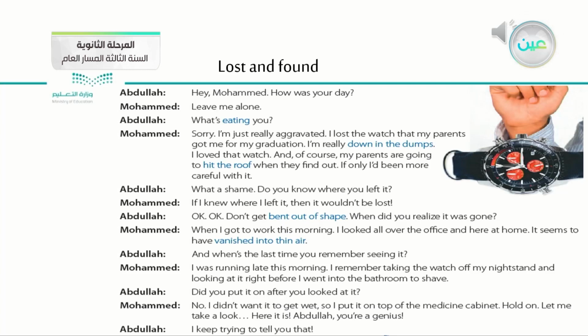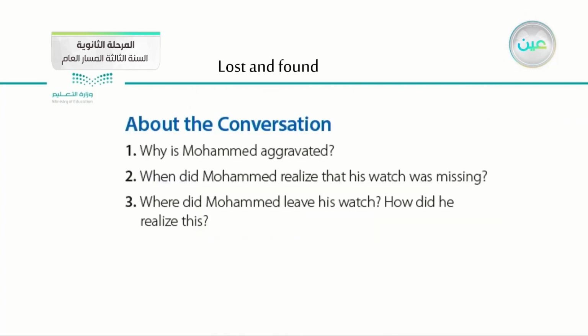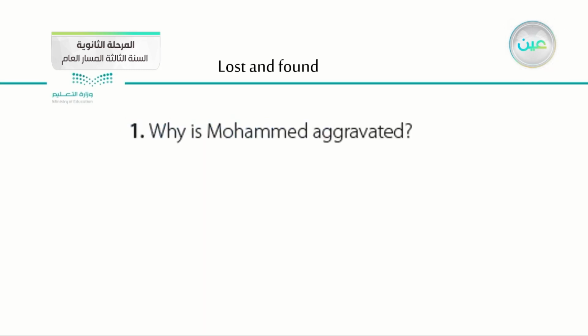So this is the conversation we listened to, and of course we discussed some of the details. These are some questions related to the conversation, which is very important. The first question is, why is Muhammad aggravated? And when did Muhammad realize that his watch was missing? Where did Muhammad leave his watch, and how did he realize this? We'll, inshallah, go over these questions and do them together.